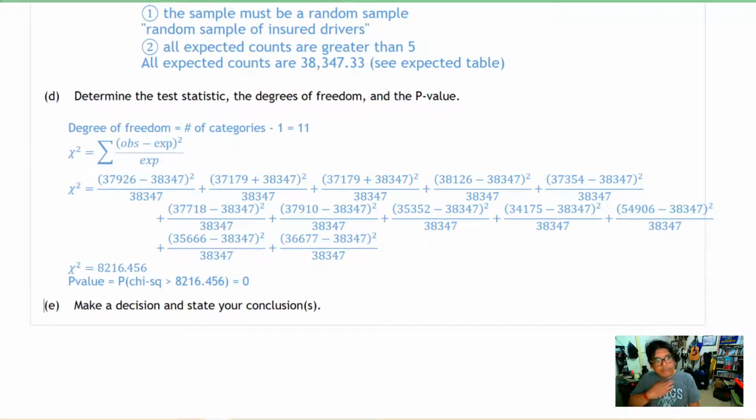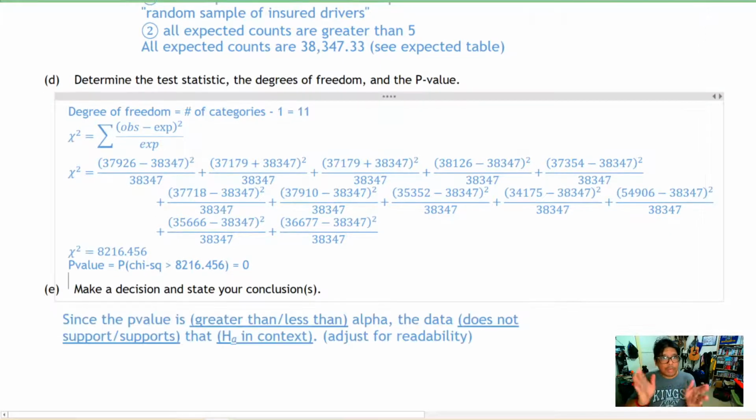And finally, we're going to make our decision and state our conclusion. If you're in my class, then you know that we have a ready-made conclusion for you. Since the p-value is either greater or less than alpha, the data either does not or does support the alternative hypothesis. Let's see, a p-value of 0 is definitely less than any alpha.